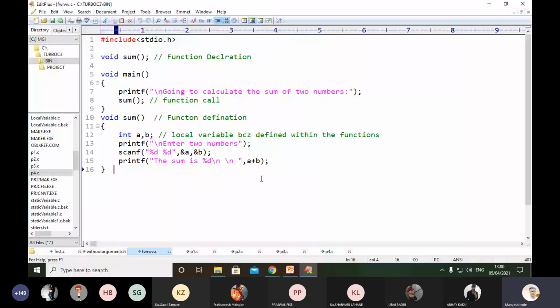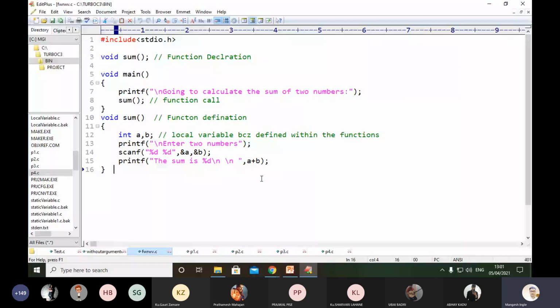Your program will start with the main function. Your control will switch to the main function, in between line number 6 and line number 9. On line number 7, we can find printf. We know the default property of the printf statement is to execute the statement as it is, whatever we have declared inside the double quotations. You can see in pink color: going to calculate the sum of two numbers. So this message you can see on your output console as it is.